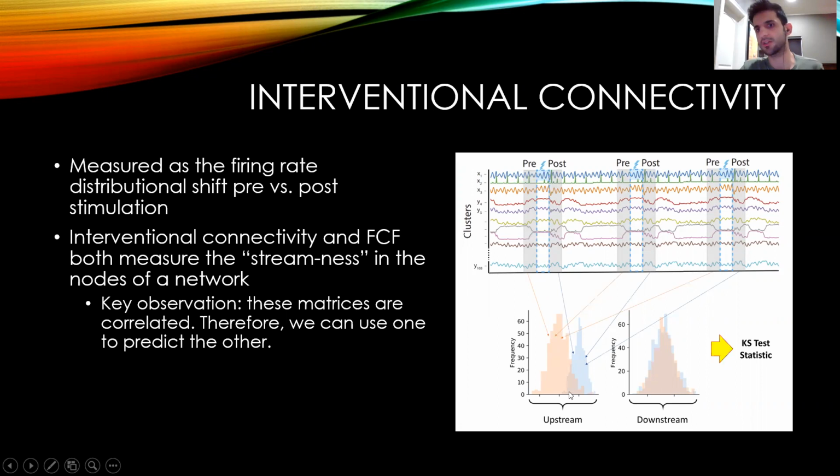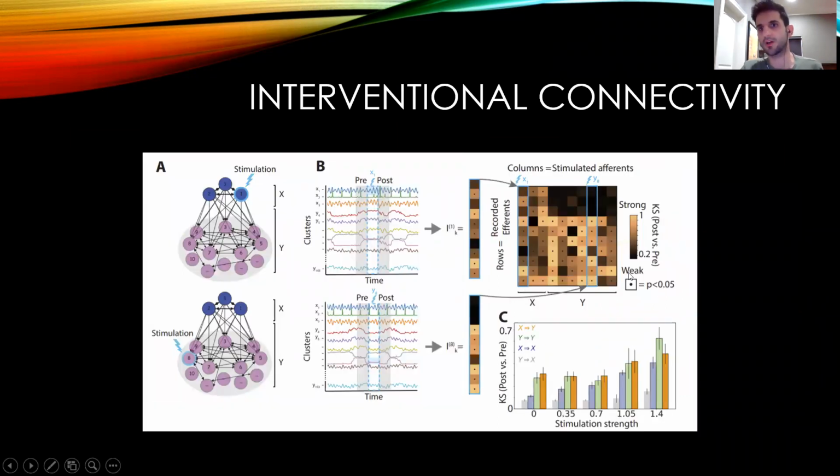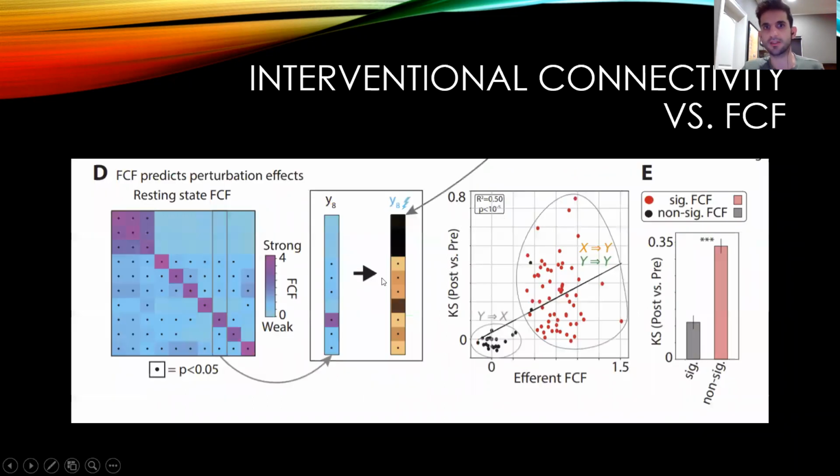We look at the distribution shift of neuron J before and after the stimulation of neuron I, and that gives us another matrix, which we call the interventional connectivity matrix. So this matrix tells us, for row I and column J, if I perturb row I, what is the effect of that perturbation on column J? Interestingly, we observed that the elements of this interventional connectivity matrix are correlated with the elements of the FCF matrix that I described earlier.